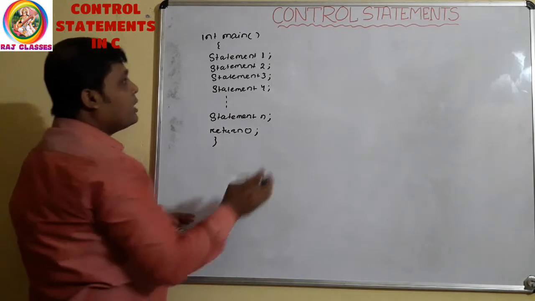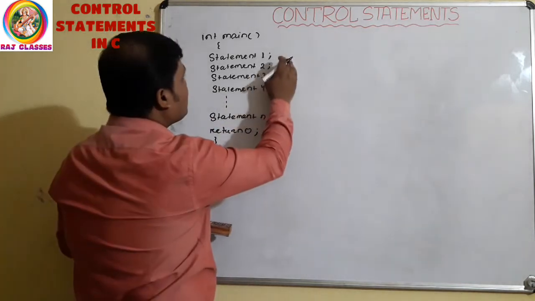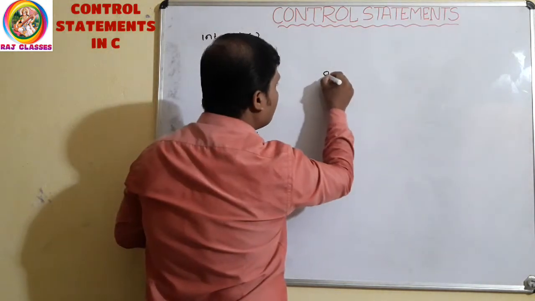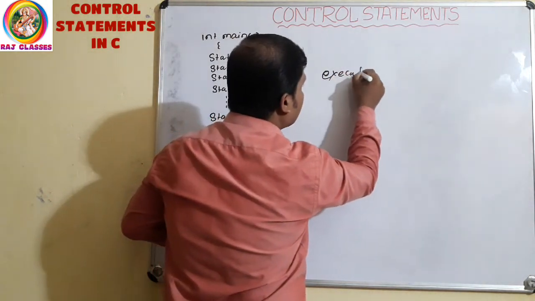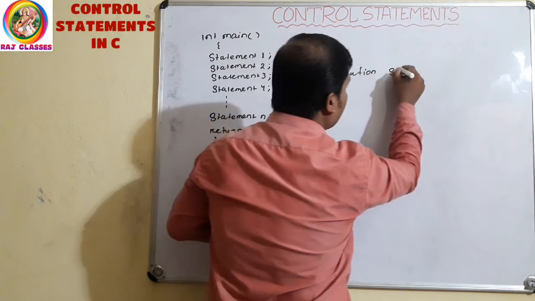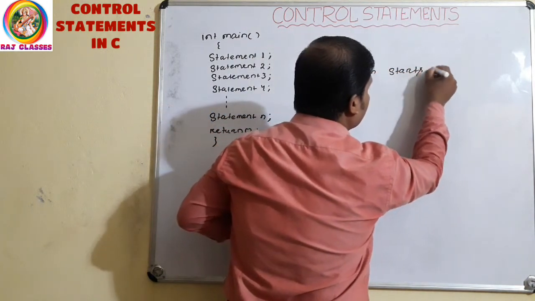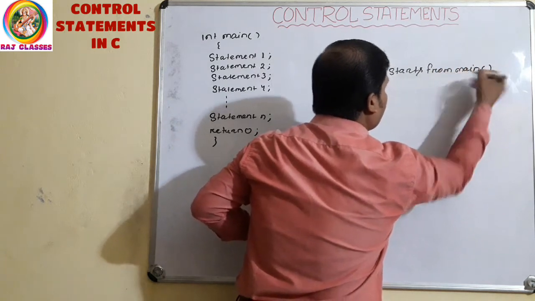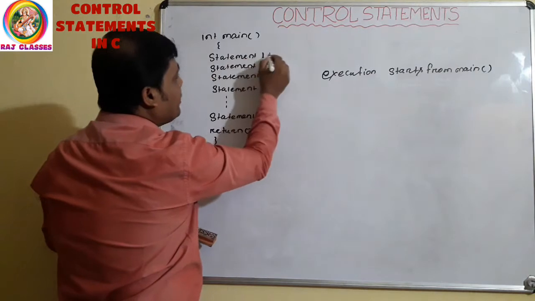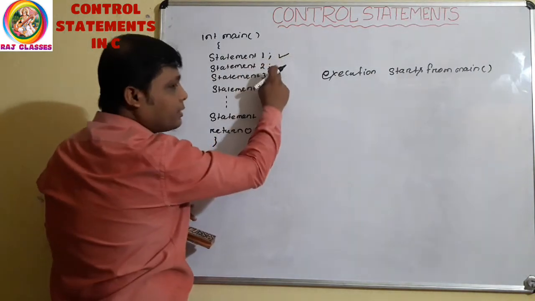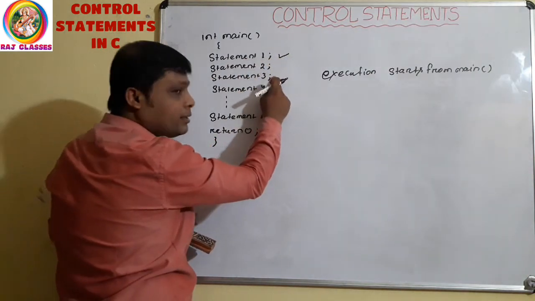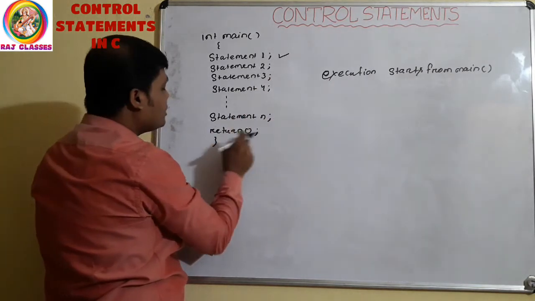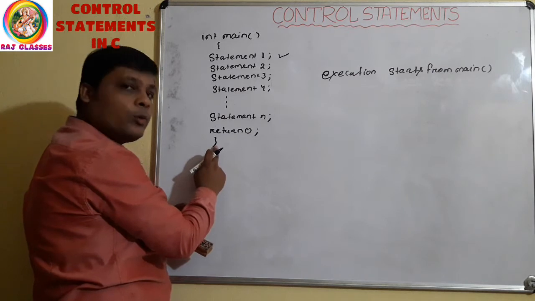Clear? Generally, you know C program execution starts from what? Main function. So first statement 1 will execute, then statement 2 will execute, then statement 3 will execute, like this statement n will execute, then return 0, and this is the end of the program.